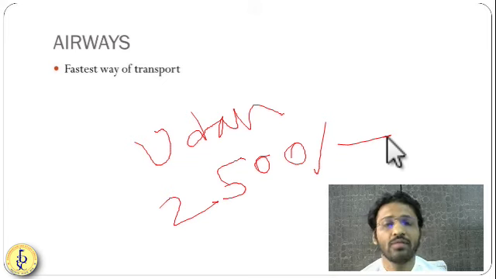They are very cheap and very fast compared to both the rail and road networks. Rails are cheaper than the road networks. Okay. Previously, flights were costlier, but now flights are becoming cheaper than the rail networks. Okay. So that's why airways are becoming the future of the country, and it is going to be very important.